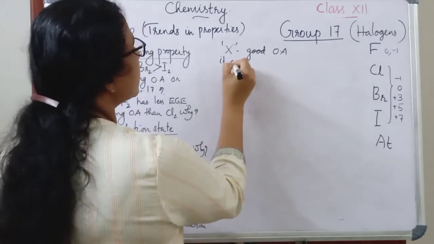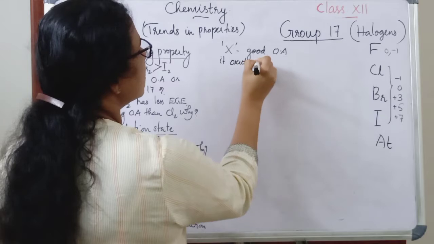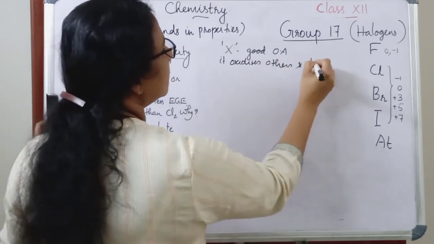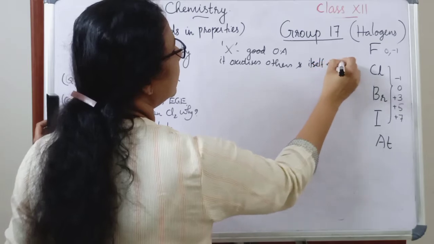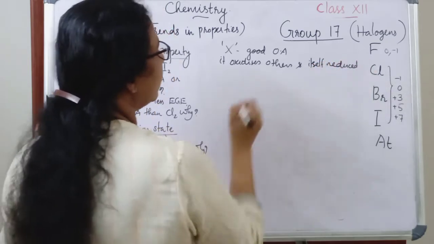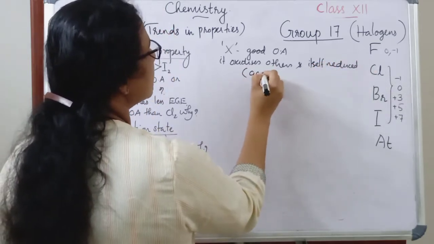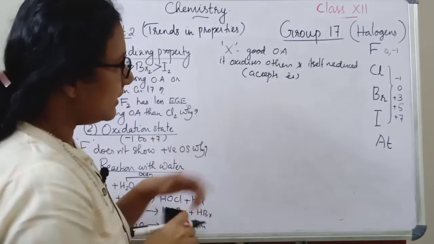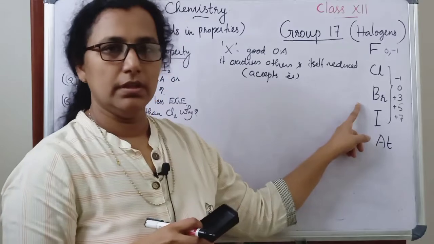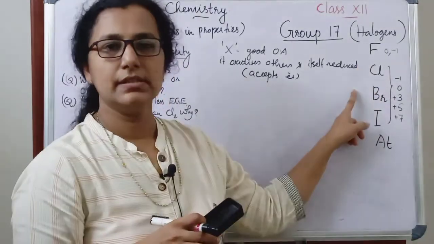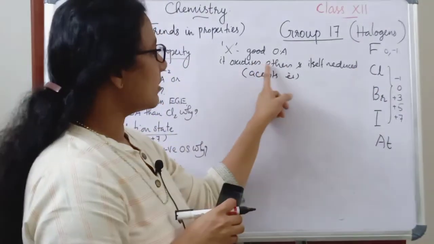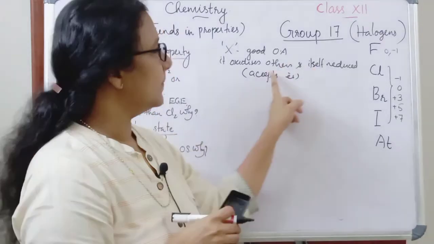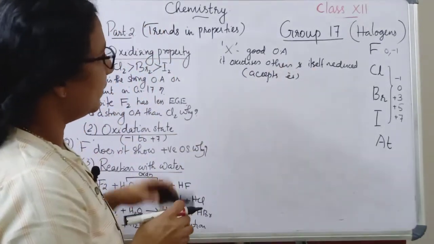That means it oxidizes others and at the same time itself is reduced. That means it accepts electrons. So halogens generally behave as good oxidizing agents. That means they oxidize others, and at the same time they themselves are reduced. So that is the oxidizing property.